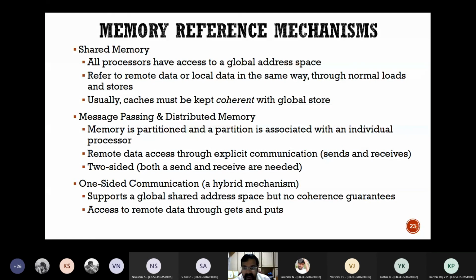Every processor's cache should always be synchronized to the global address space. Meaning everything is stored in the global space, but every processor will have a cache like an address book, and that address book is always updated. I'm just giving you an example. Every day I open my computer, my Amrita Mail, my Gmail, my intranet account to look at the attendance.